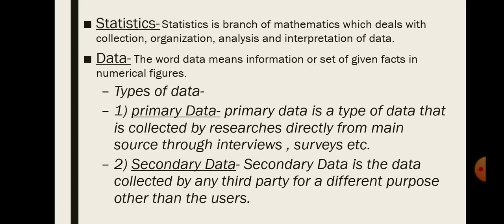Primary data. Primary data is a type of data that is collected by researchers directly from the main source through interviews, surveys, etc. Primary data is also known as first-hand data. Secondary data. Secondary data is the data collected by any third party for a different purpose than the user. Secondary data is also known as second-hand data.